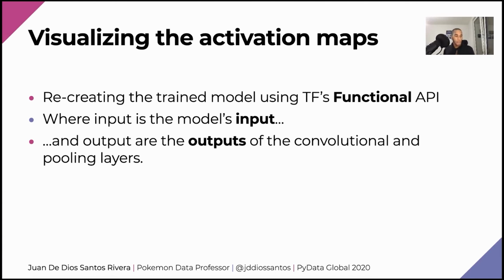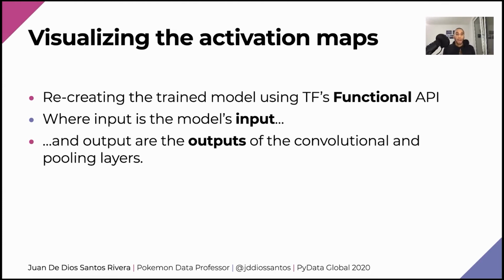However, in the functional API, you need to draw the graph between your layers. The layers are kind of laid down on a table, and then you have to make the connection between them without making a cycle. TensorFlow does not like cycles. And here, you need to specify the input as well as the output.